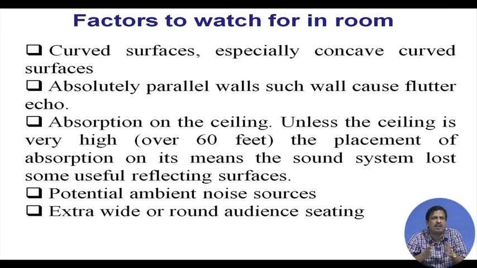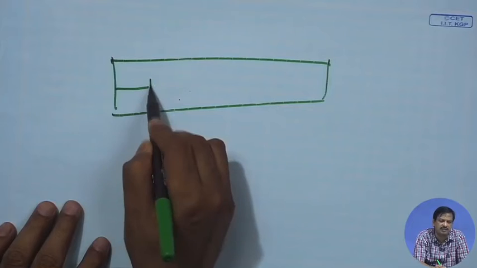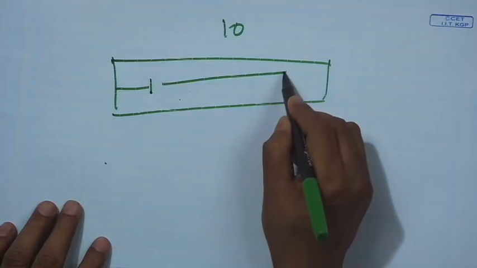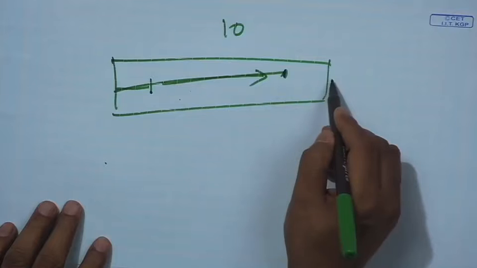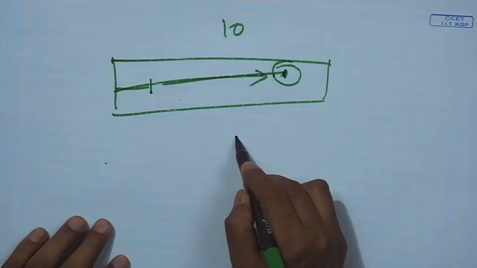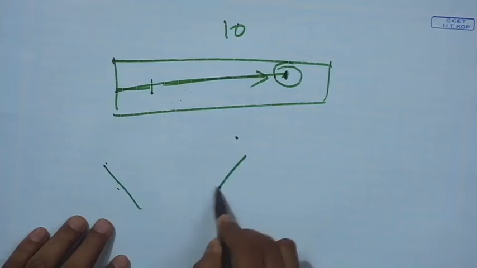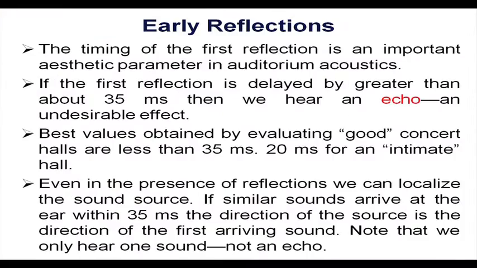So, if I make a hall like this, and the critical distance is this, the audience may be at 10 times the critical distance, which means if some person is sitting here, the direct sound has no intensity, so he feels only the reverberation sound. So, intelligibility is lost. So, I said that if you make an extra wide seating arrangement for the audience, extra wide, 120 degree, then this can be avoided. Okay. Next, early reflection.